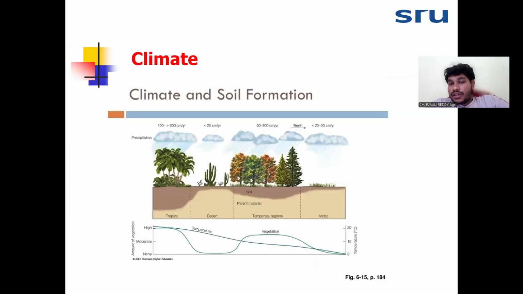But in the northeast area, there is high temperature and the vegetation will also be more. The effect of vegetation on soil property means organic matter will be more, and decomposition will be more because of the high temperature, and the depth of soil will also be more. It's because of the climate. To understand the effect of climate on soil formation, we have to compare the arid soil and the humid soil. We will see the complete change.